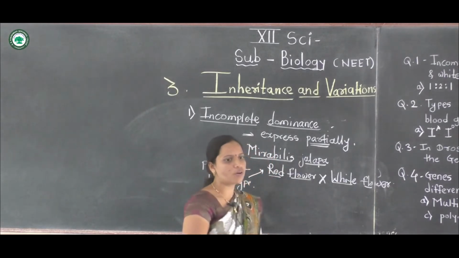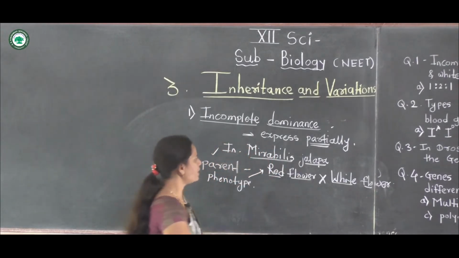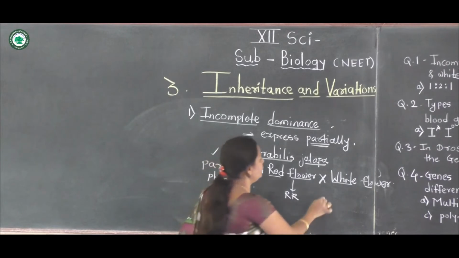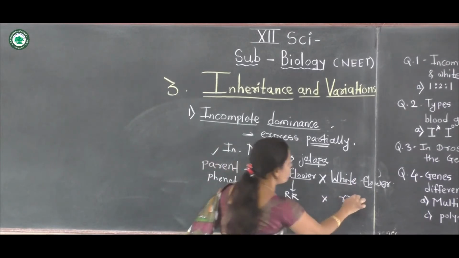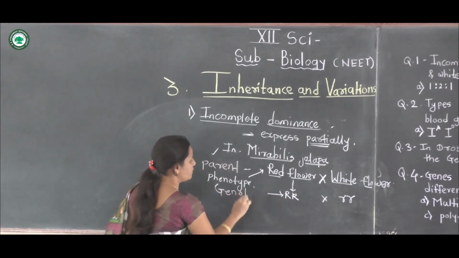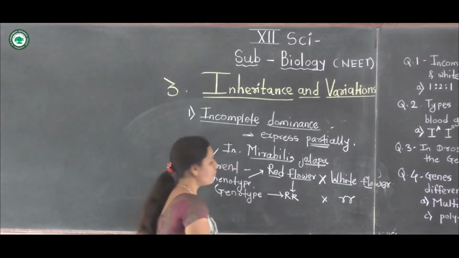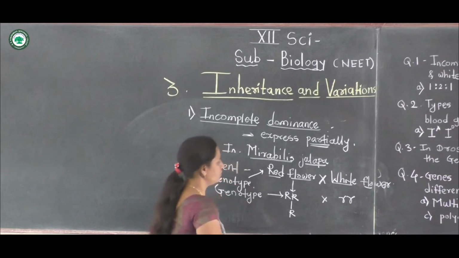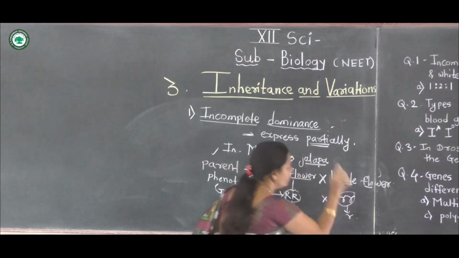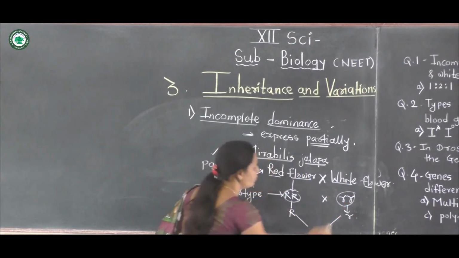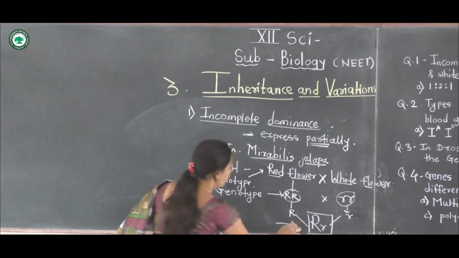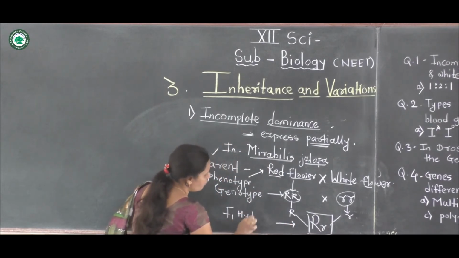The red flower of Mirabilis jalapa is crossed with the white flower. The genotypes are capital R for red and small r for white. Homozygous parents produce only one gamete each, capital R and small r, and the F1 generation will be capital R, small r.